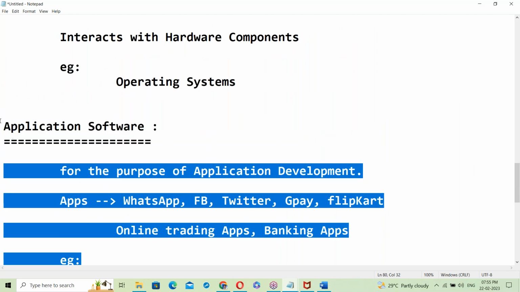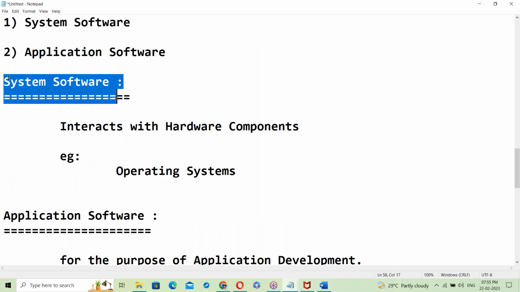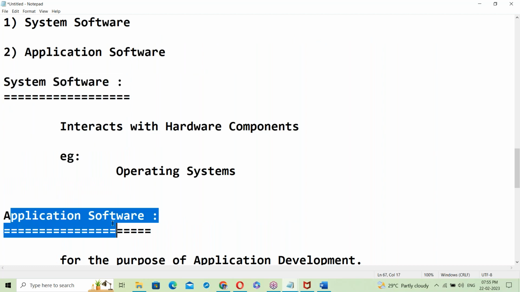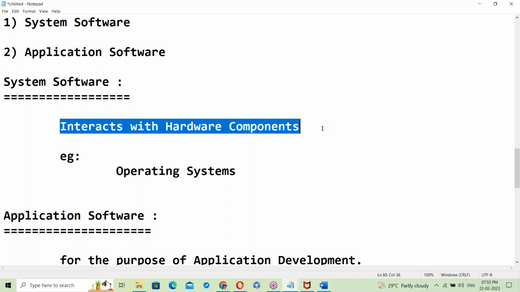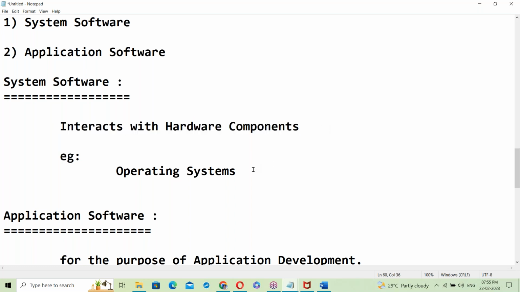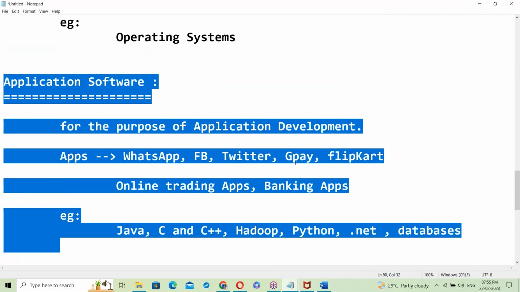So which is exactly application software, and which is exactly system software? See, software which interacts with hardware components is system software. Only the OS can interact with hardware. These application softwares cannot interact with hardware components.